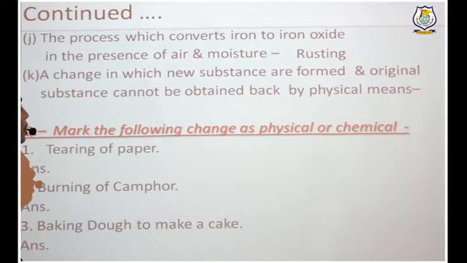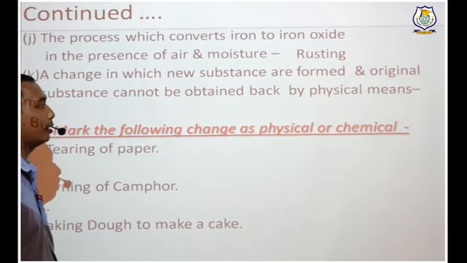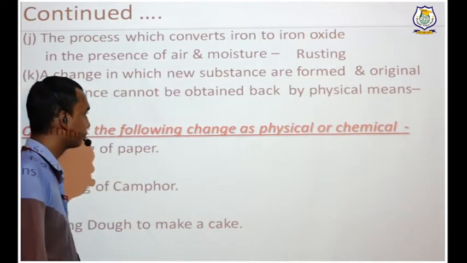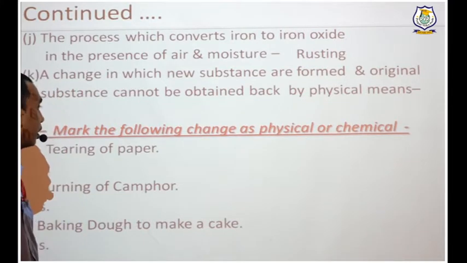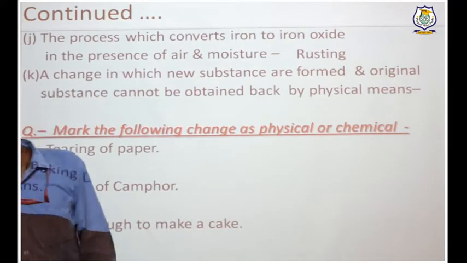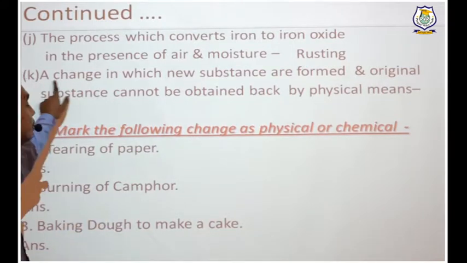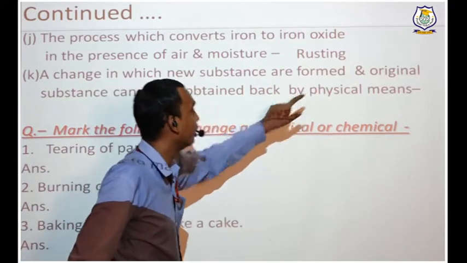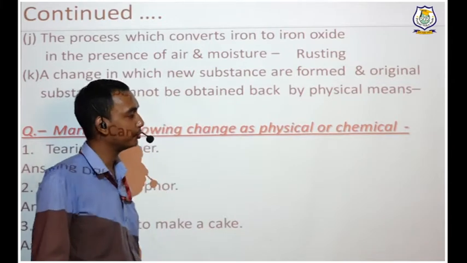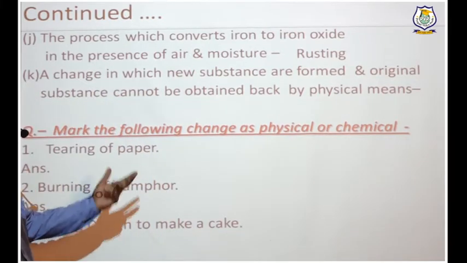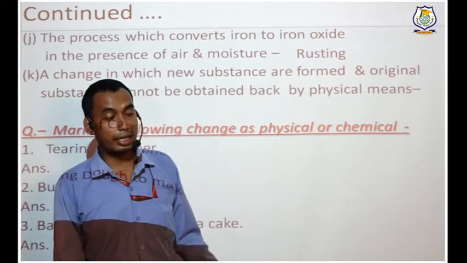And next is a change in which new substances are formed, and the original substance cannot be obtained back by physical means. What do you call that type of change, in which a new substance is formed and it cannot be reversed?